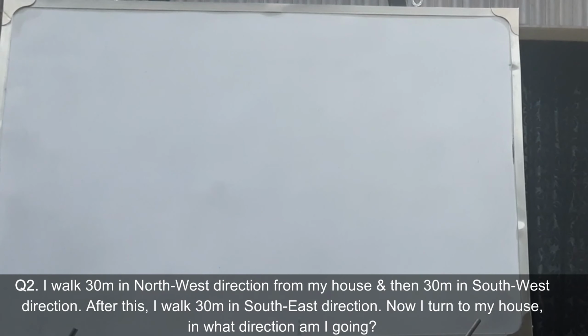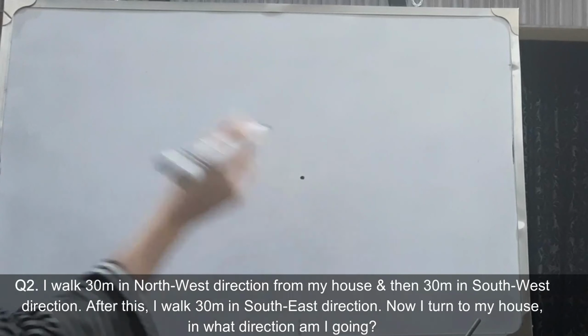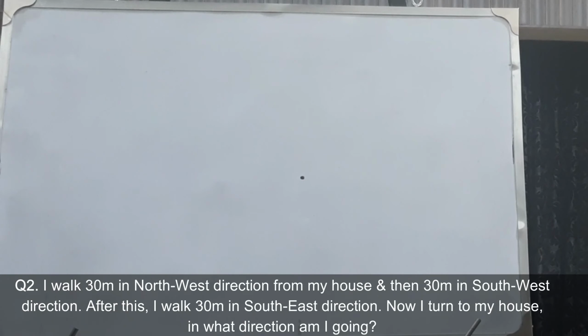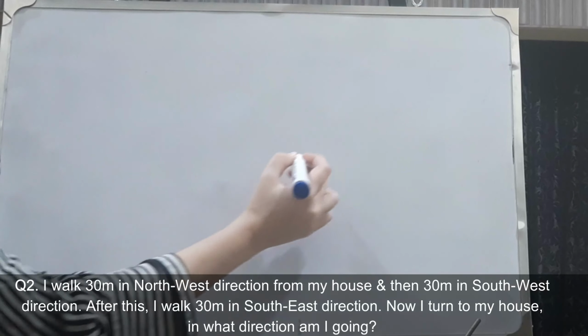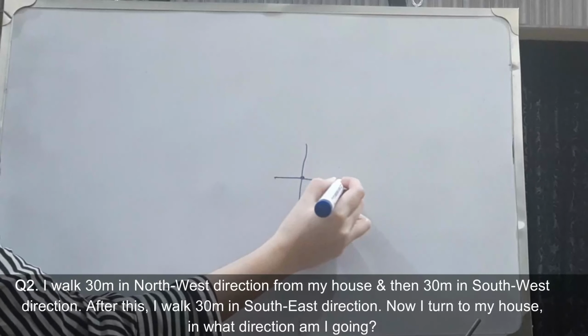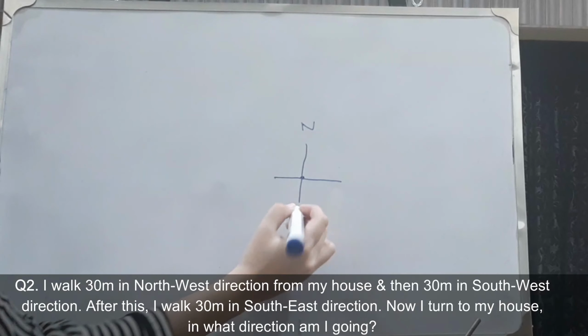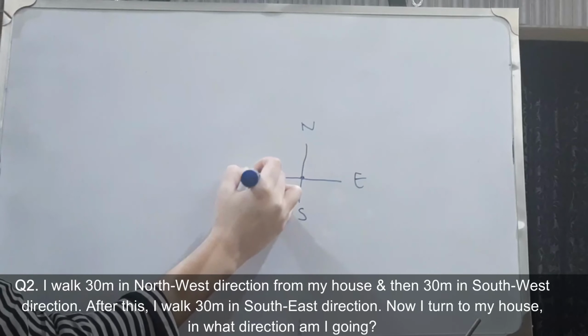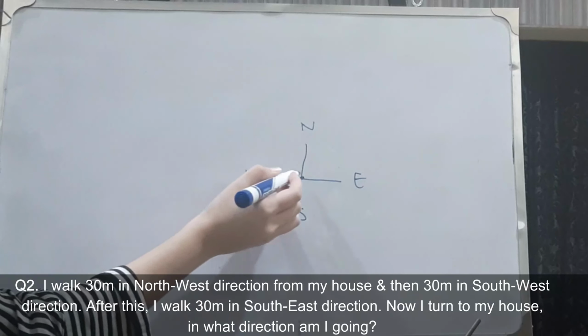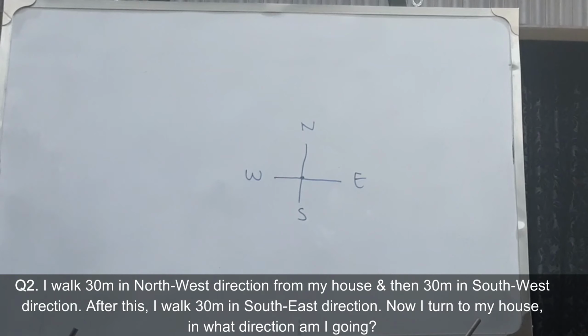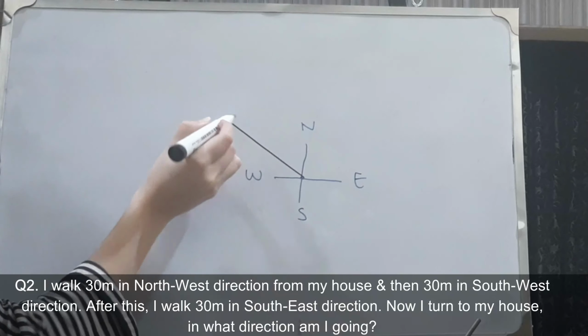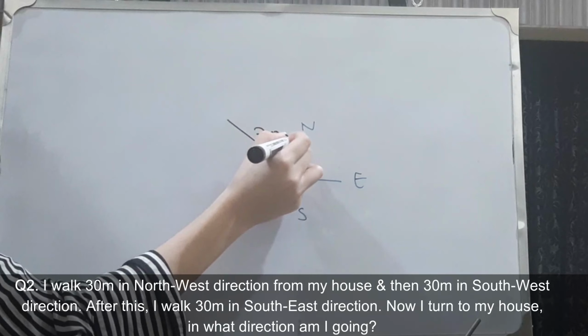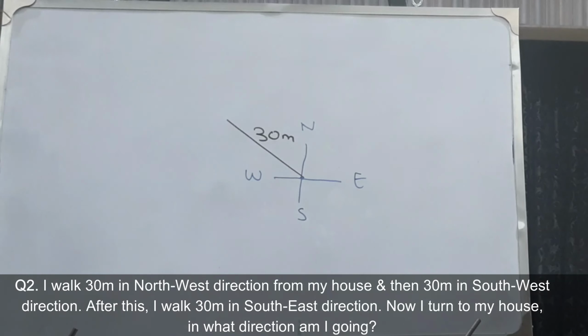Question number 2. I walk 30 meters in northwest direction. So let's say this is my starting point and I walk 30 meters in northwest direction. तो मैं इसको क्लियर करने के लिए मैं एक एक्सिस बना रही हूँ यहाँ पर. This is north, this is south, this is east and this is west. Northwest का मतलब है we're moving in this direction. So we move 30 meters in the northwest direction from my house and then 30 meters in the southwest direction.